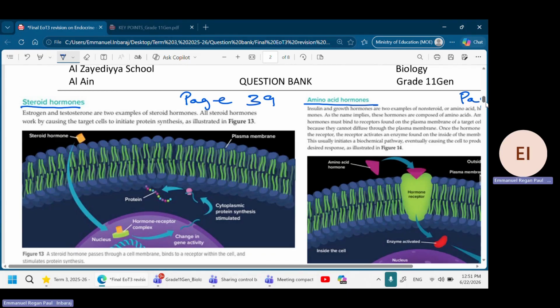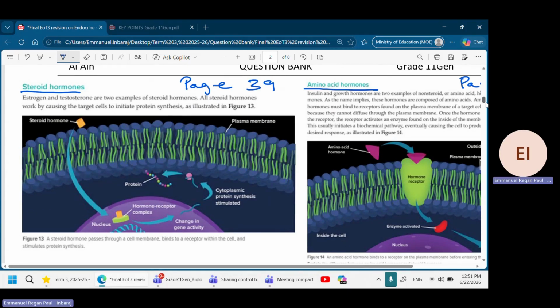Now let's see the difference between them. In the case of steroid hormone, the first thing you should know is that estrogen and testosterone are examples of steroid hormones. You see, this is the plasma membrane, these two layers. So what happens to a steroid hormone?